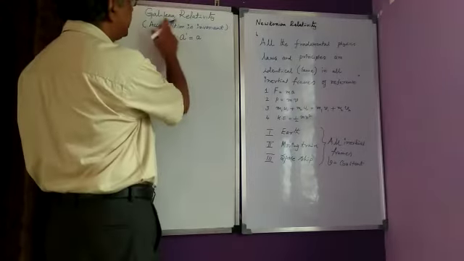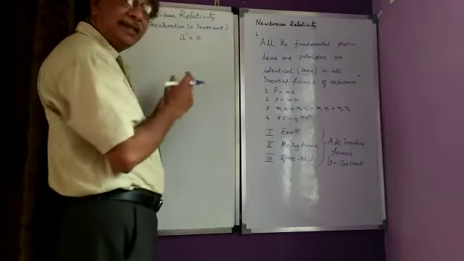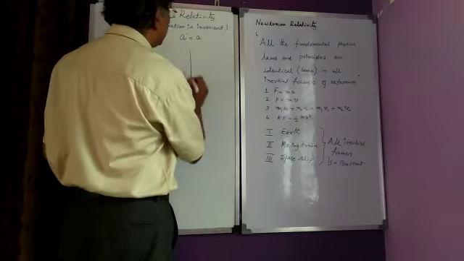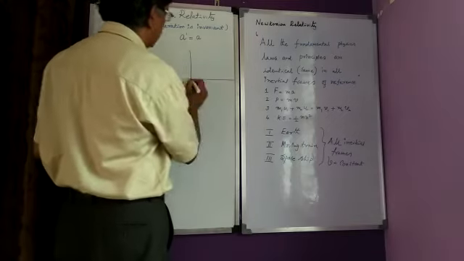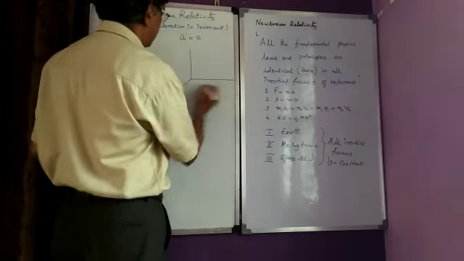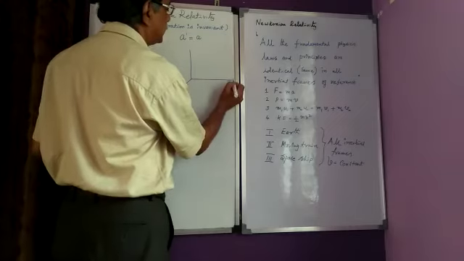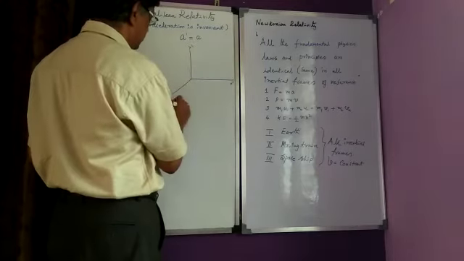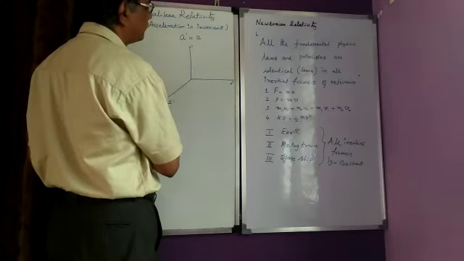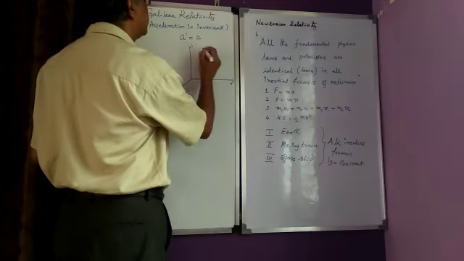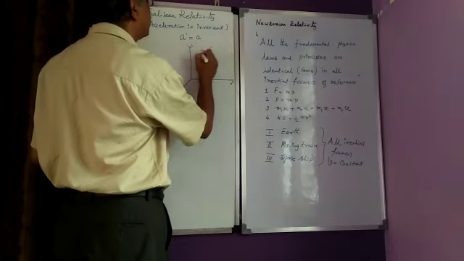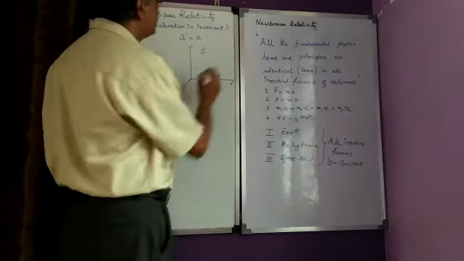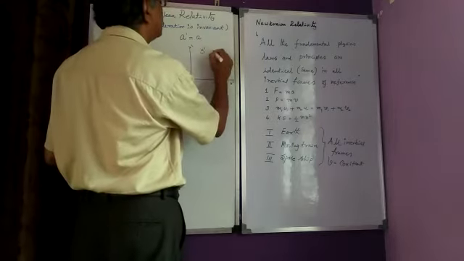In order to understand Galilean relativity or Galilean transformation, let us have one frame of reference. This is x dash, y dash, z dash. Let us say this frame of reference is known as S dash, and it is moving with velocity v.